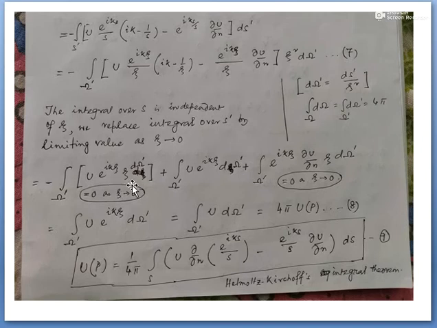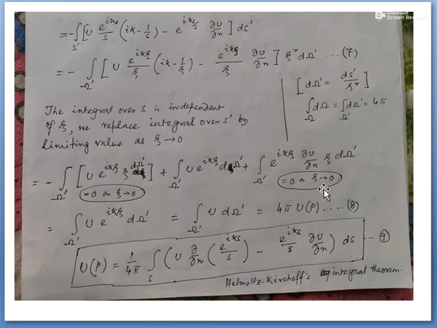So this will be xi into d xi, some e to the power i k is there, and from the second equation this will be xi square. So this part will be coming as this, and the third part obviously e to the power i k xi into del u by del n xi into d omega. Now the first term and the last term both contain the variable xi, and I choose xi tends to 0. That is the limiting value of xi.